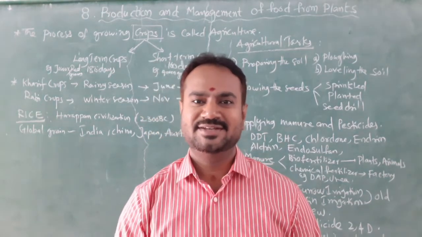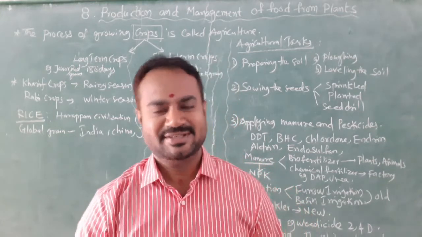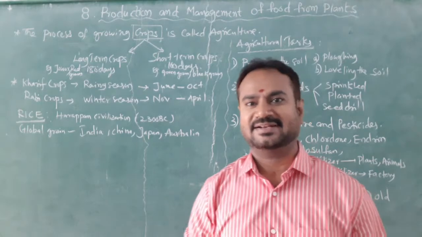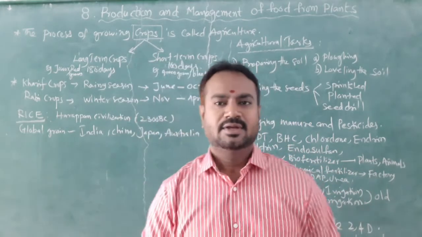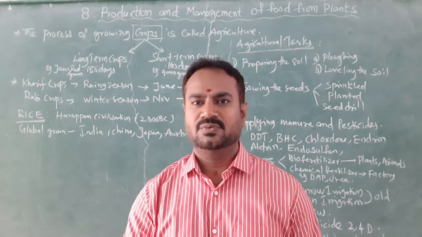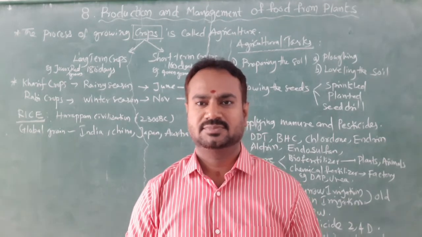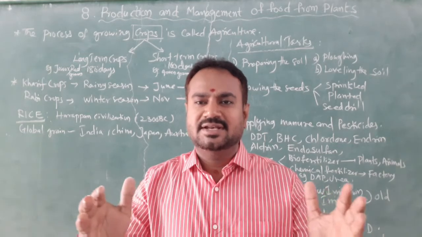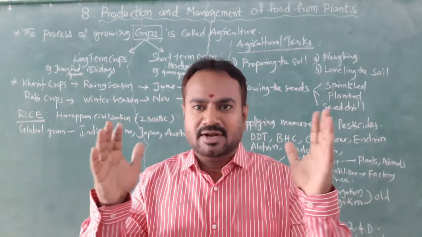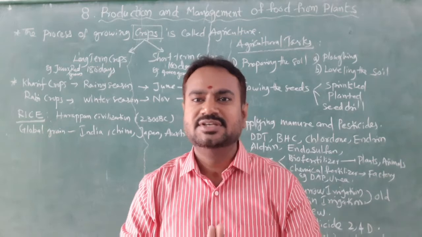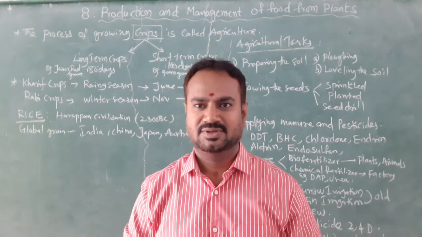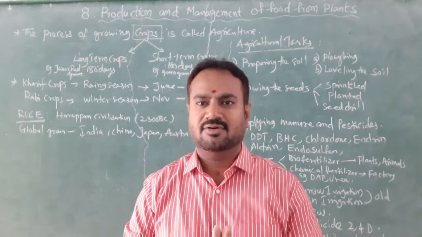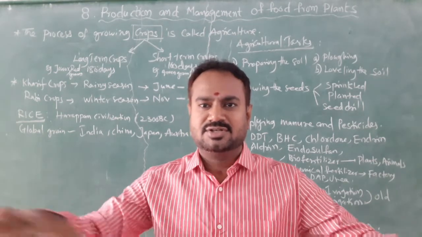Children, from 8th class biology, today let us learn about the 8th lesson, that is production and management of food from plants. First of all, let us know the word crop. It means growing of plants in large number for production of useful products is called crops. So single growing is different and production of products in large number is different.